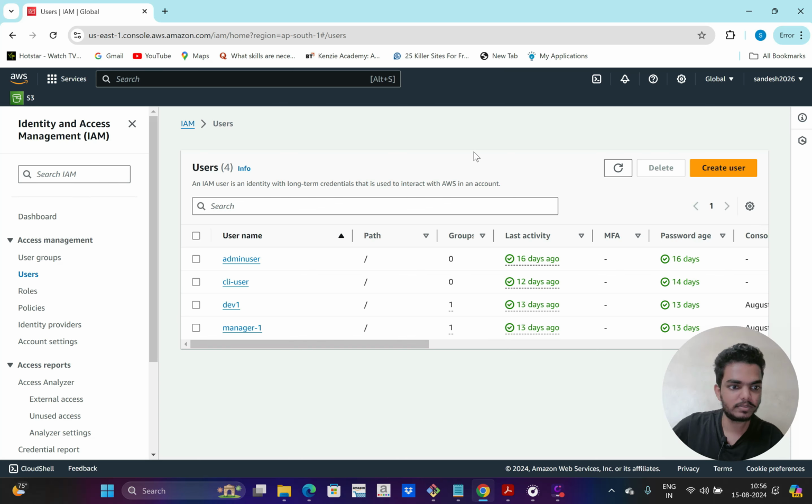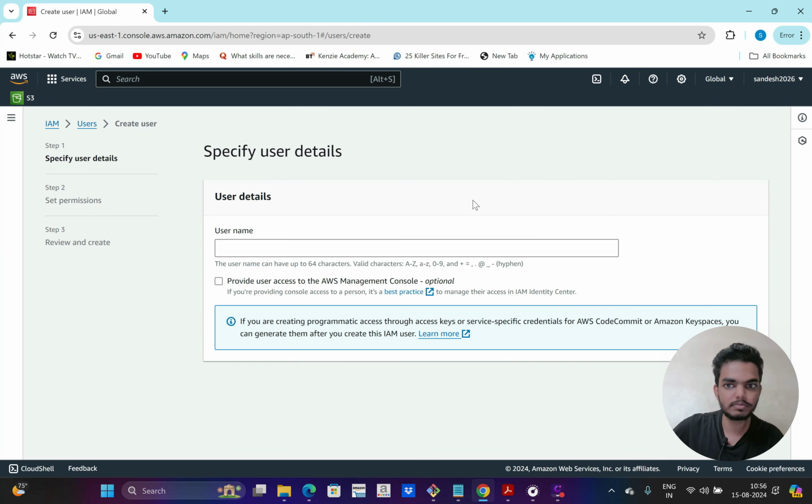So for authentication, first I have to create a user. So click on create user and give a username. I will name it Jack. And there is an option called provide user access to the AWS management console. So you need access for the AWS management console. AWS management console is nothing but what you have seen now. This is the AWS management console.